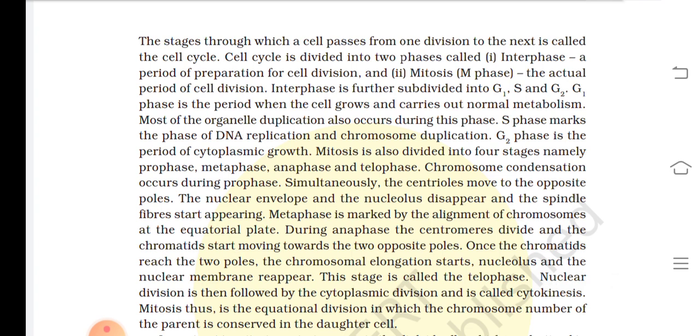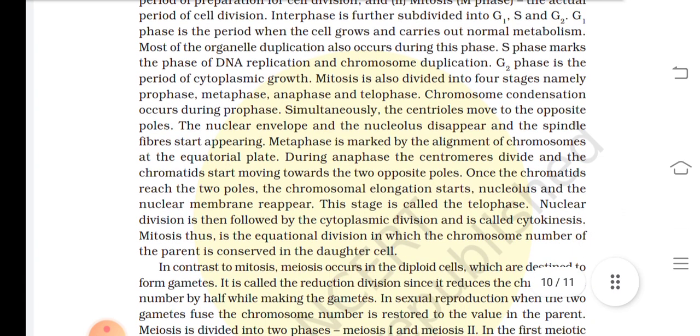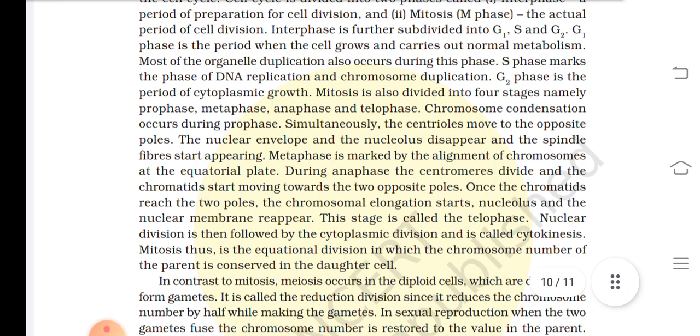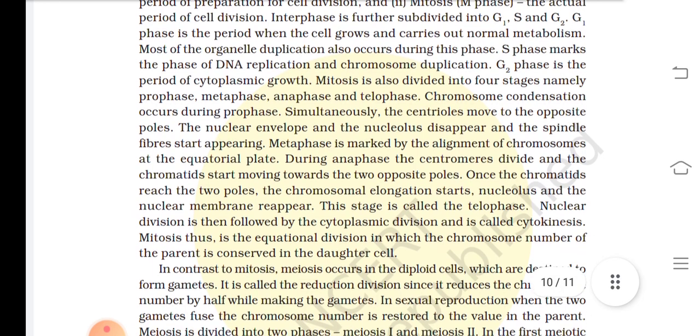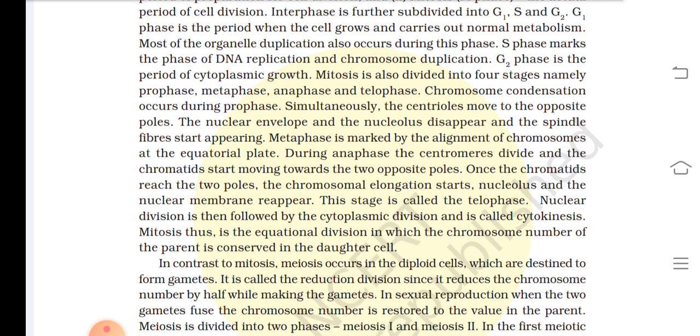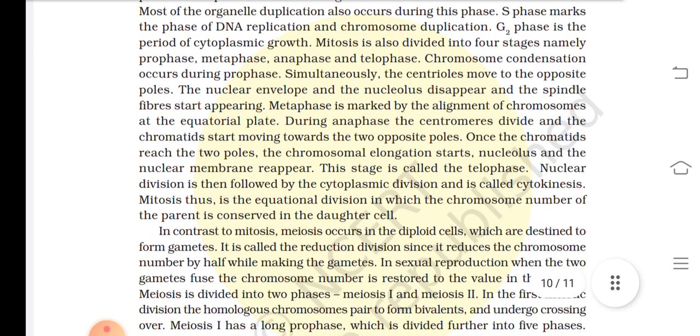The cell cycle is divided into two phases called interphase, a period of preparation for cell division, and M phase, the actual period of cell division. Interphase is further divided into G1, S and G2. G1 phase is the period when the cell grows and carries out normal metabolism. Most of the organelle duplication also occurs during this phase. S phase marks the phase of DNA replication and chromosome duplication. G2 phase is the period of cytoplasmic growth.